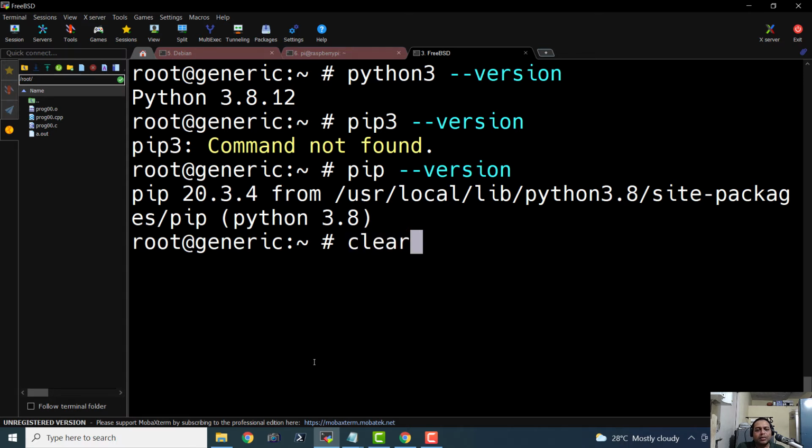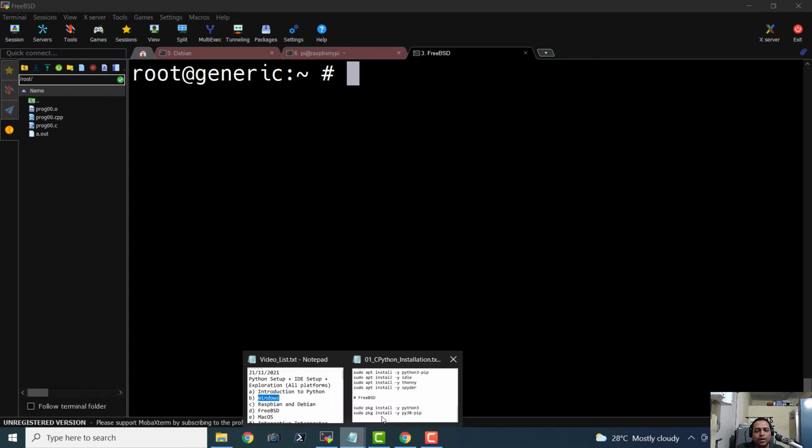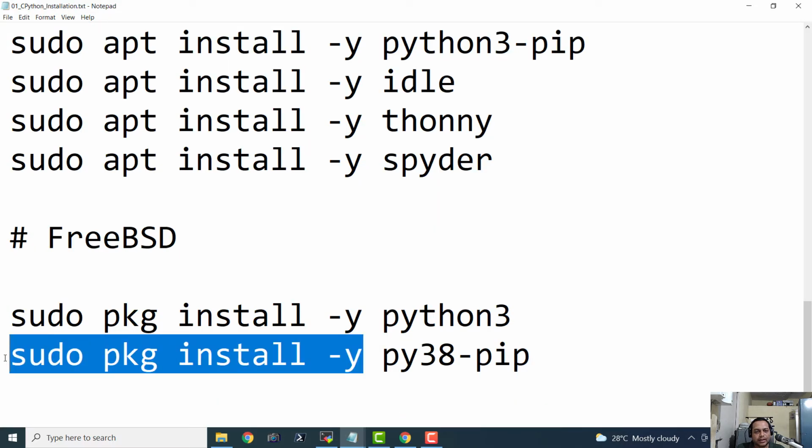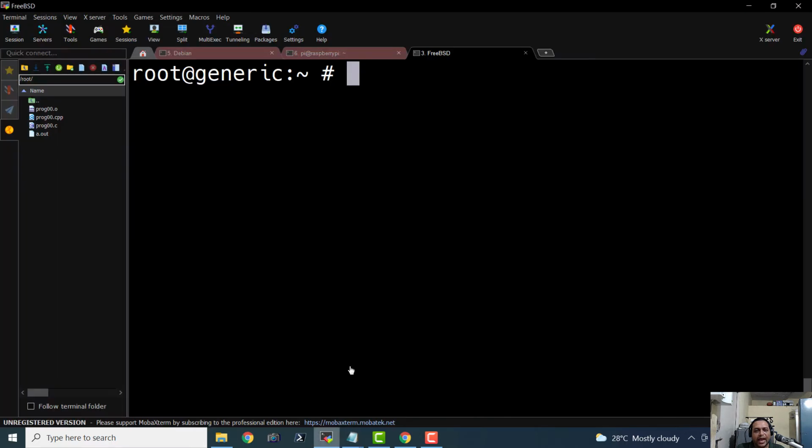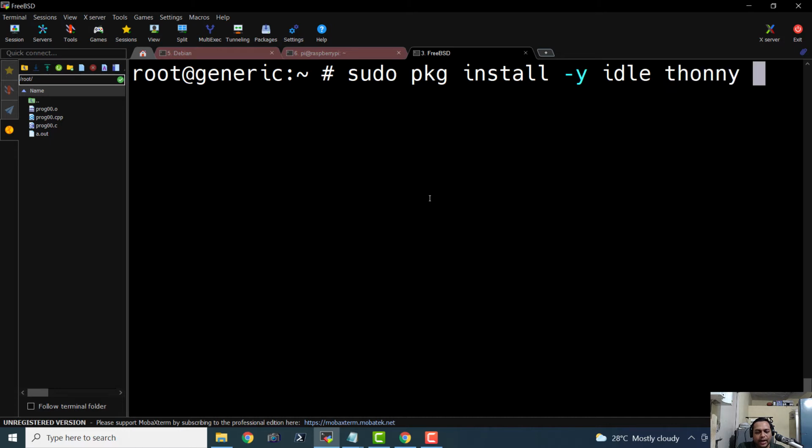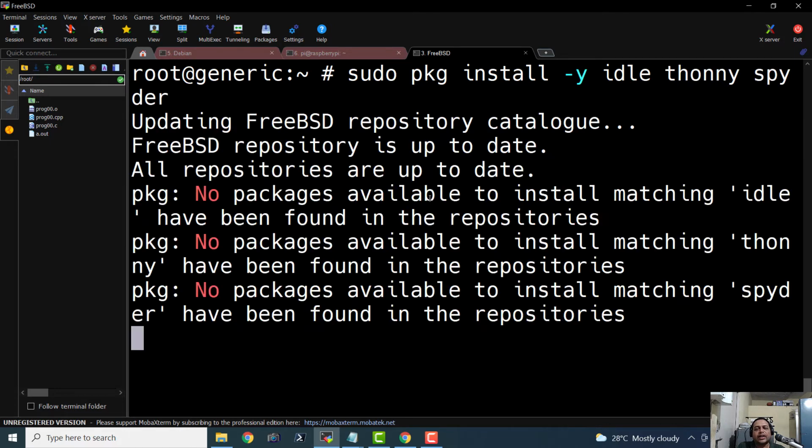So let us clear the screen and try to install the other stuff like IDLE, Thonny and Spyder. If I hit enter, it should actually, okay. So there is nothing like IDLE, Thonny and Spyder. So I think that we will have to code for Python 3 on FreeBSD in old style by using the famous nano editor, or you can even use editors like vi or vim for writing Python programs.